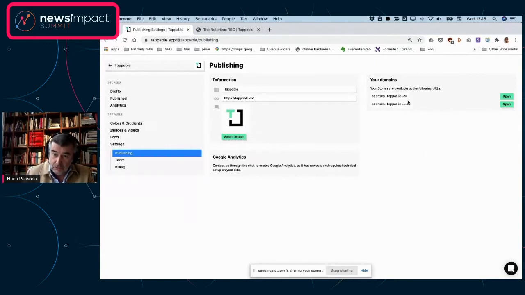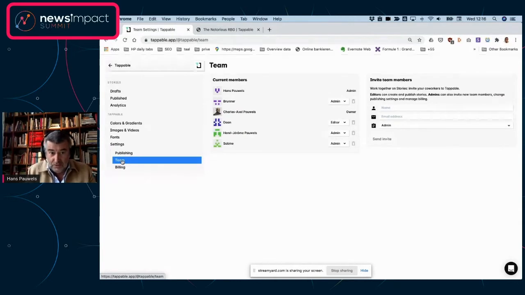You can, however, override that by creating your own URL, a subdomain from your own URL. Tappable.co is our URL, and we just created a subdomain, stories.tappable.co. You do that very simply by creating a CNAME and dropping it into the tool, and you'll be immediately able to start publishing under a subdomain. Here you can see that you can add the Google Analytics to it as well.